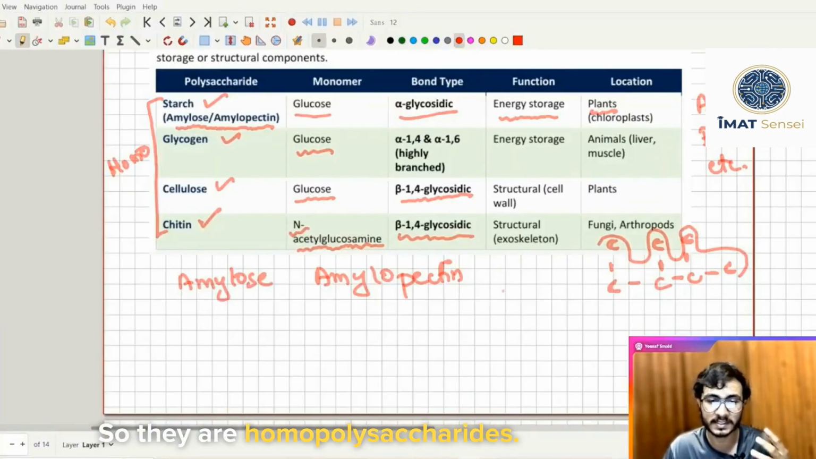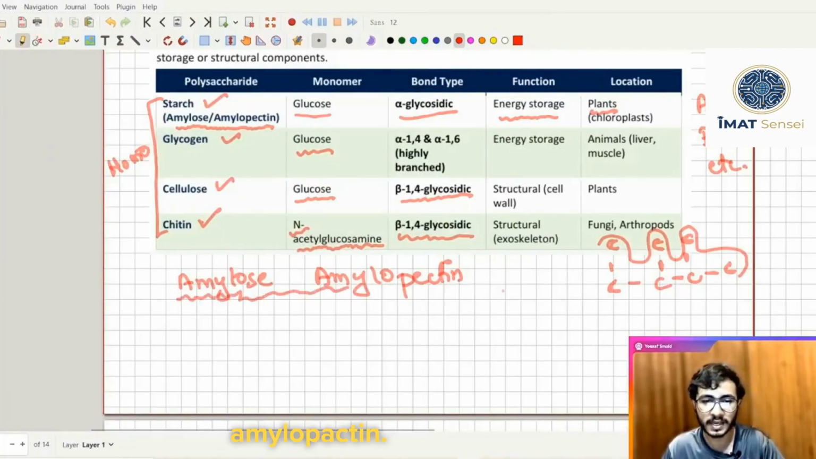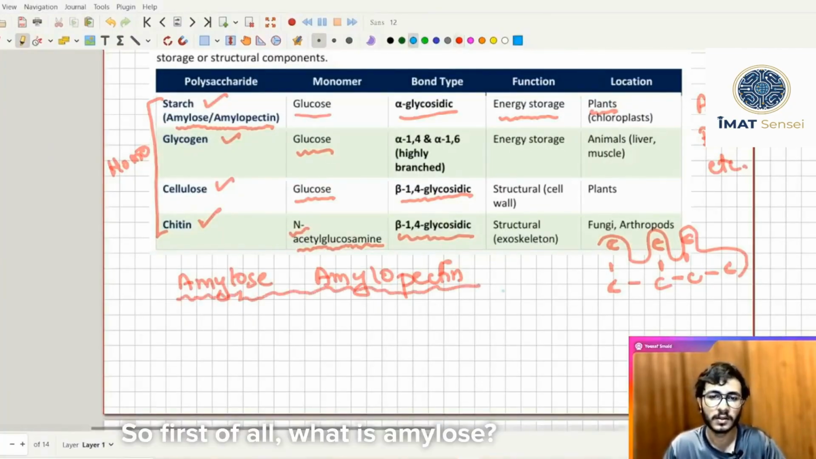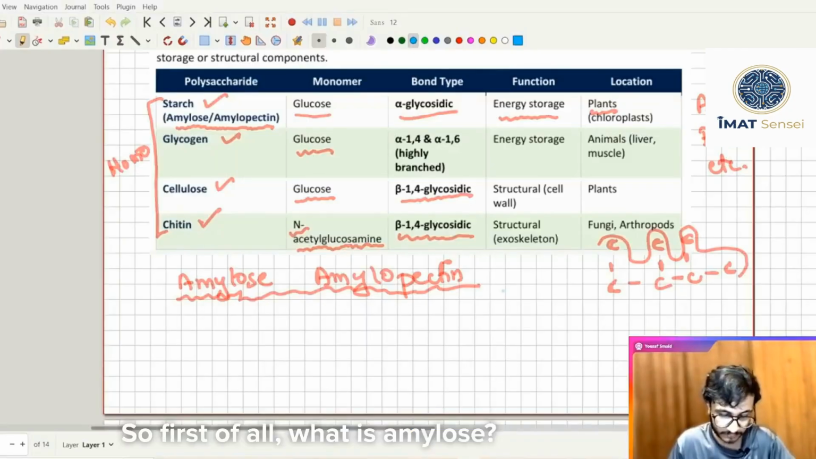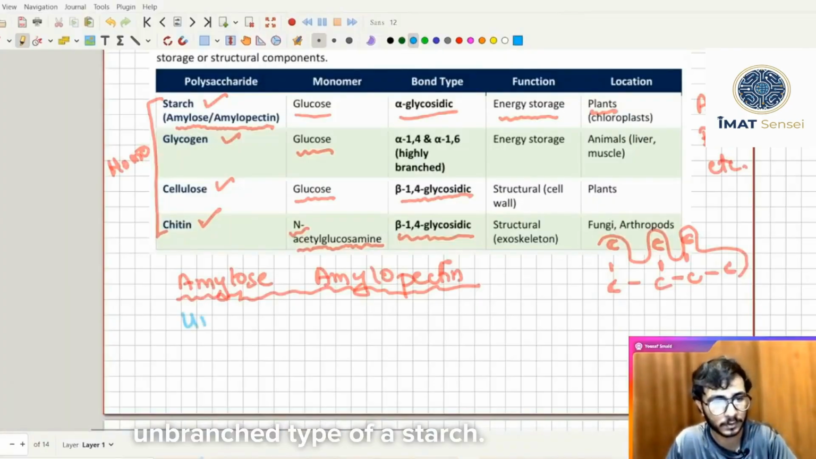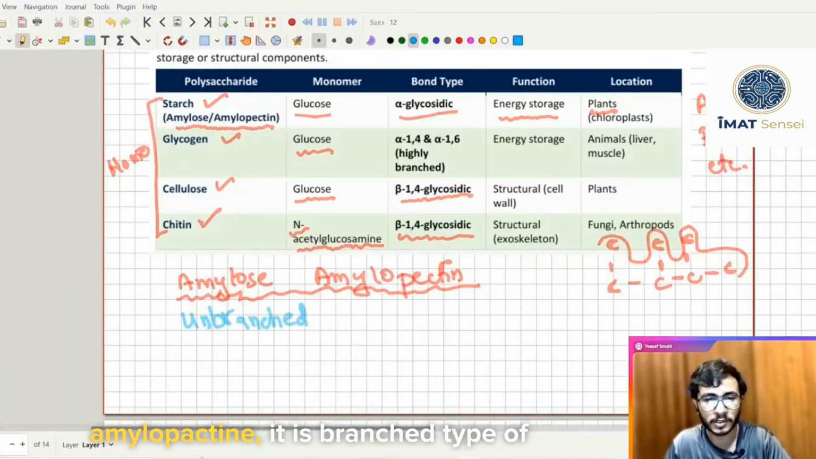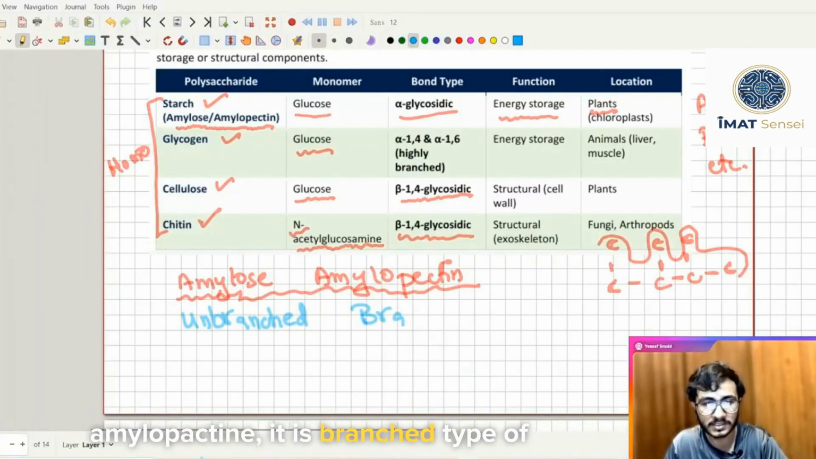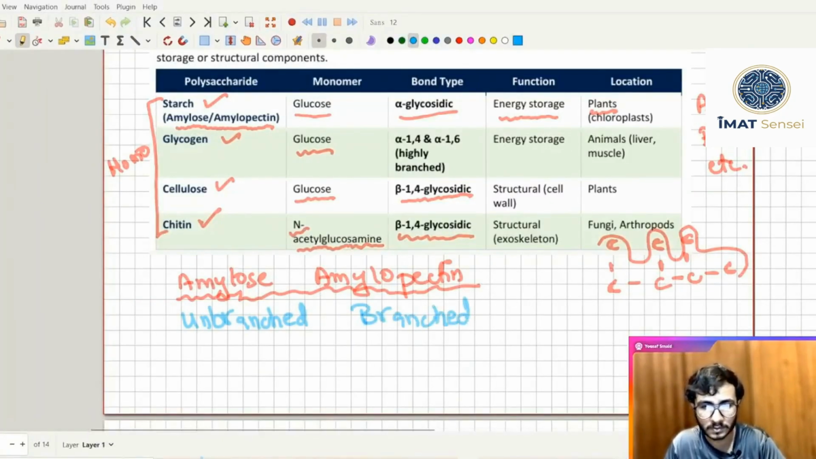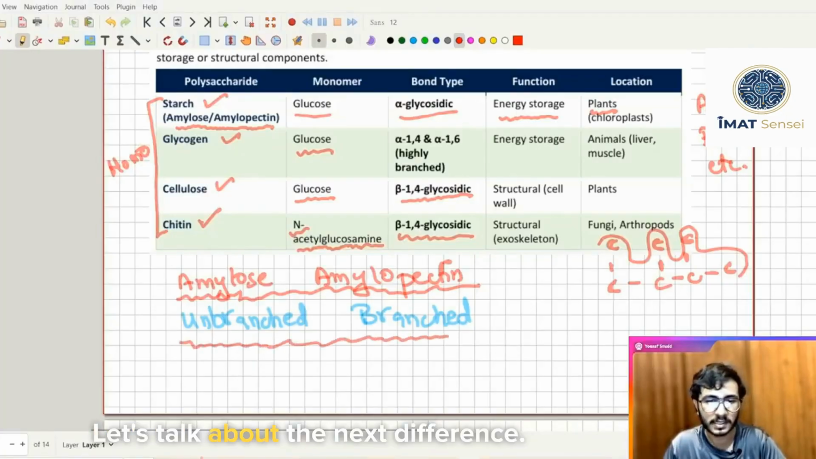So they are homopolysaccharides. This was asked in 2025. So you have to memorize this. So starch has two types, amylose and amylopectin. First of all, what is amylose? Amylose is a less branched or unbranched type of starch. And amylopectin is the branched type of starch.